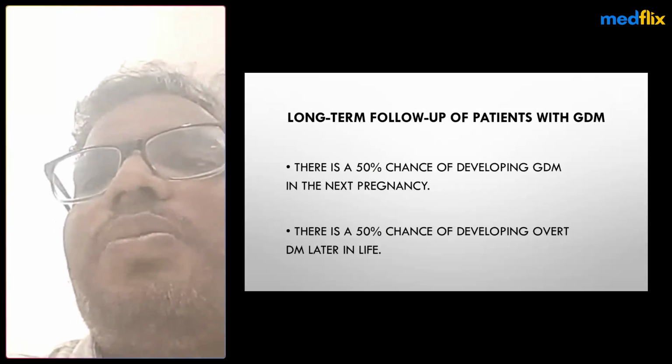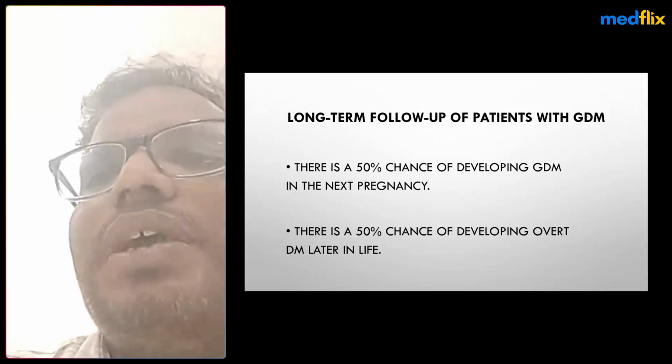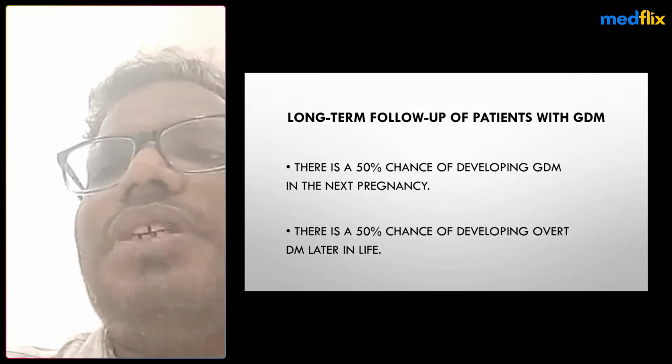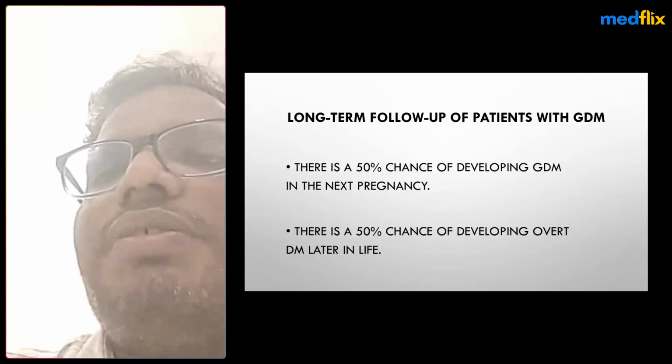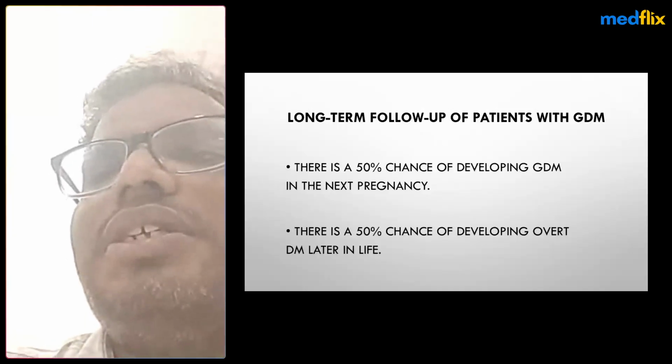In long-term follow-up, patients with GDM have a 50% chance of developing gestational diabetes in the next pregnancy, and there is a 50% chance of developing type 2 diabetes later in life.